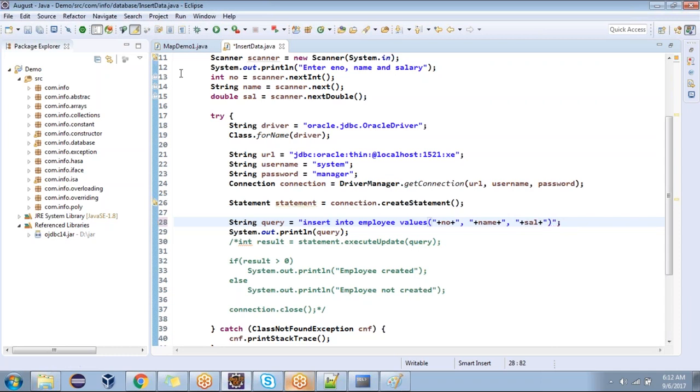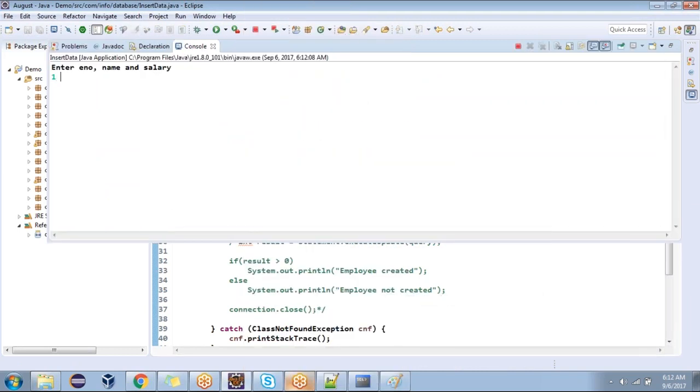You understood now? Okay. Now right click, run as Java application. 103 data. I'm going to 45,000. Is it a proper query? Still it's not a proper query. Data must be enclosed in single quotes. It is a string value.